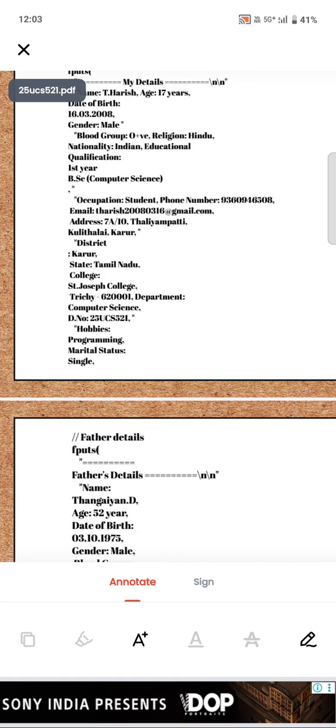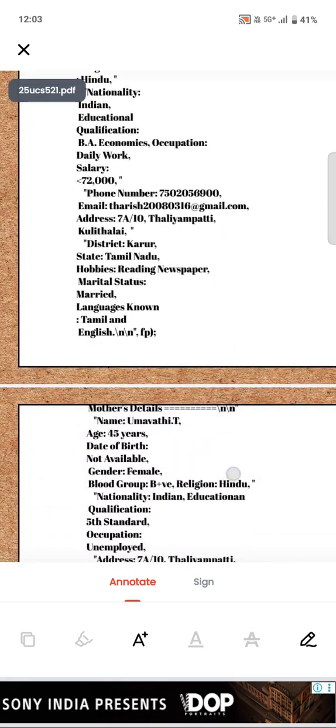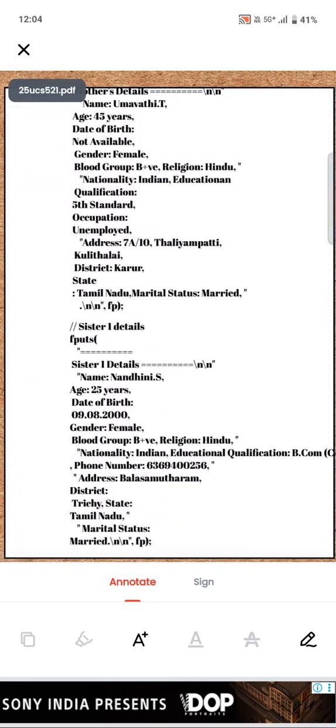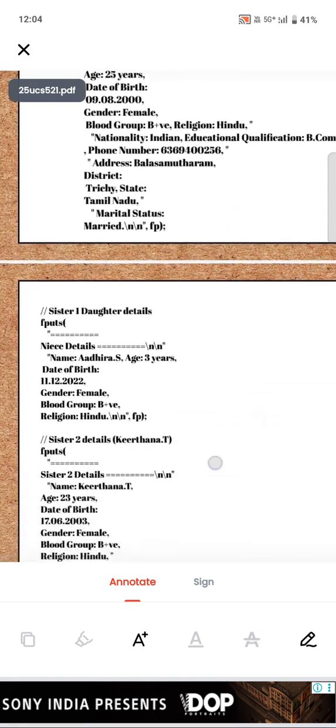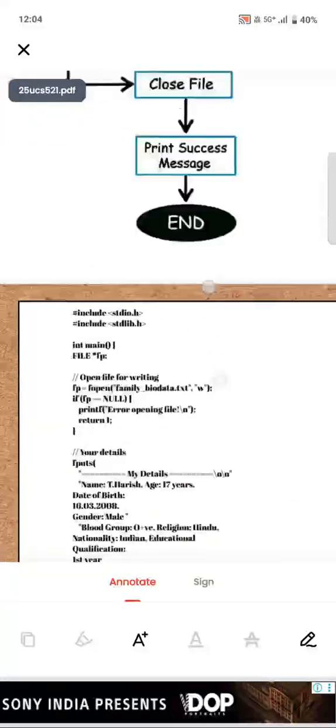and my father details, my mother details, my sibling details, my nephew details and my second sister details, and finally fclose(fp); What is the purpose of fclose? fclose is for closing a file in C file operators only, no other operators. And fp was called at the starting stage of the file in the header.